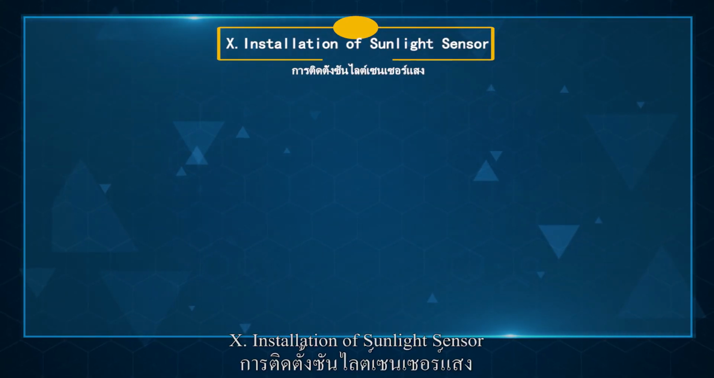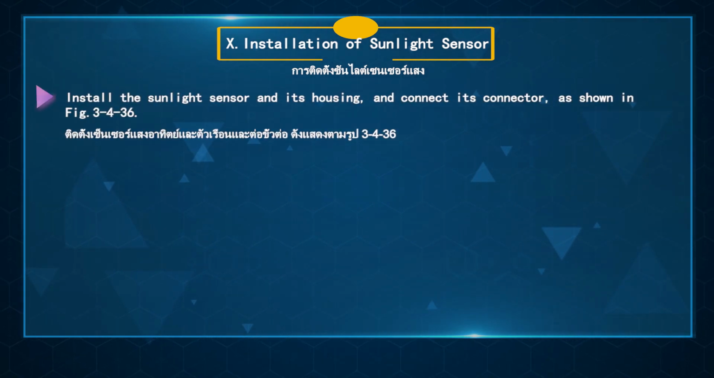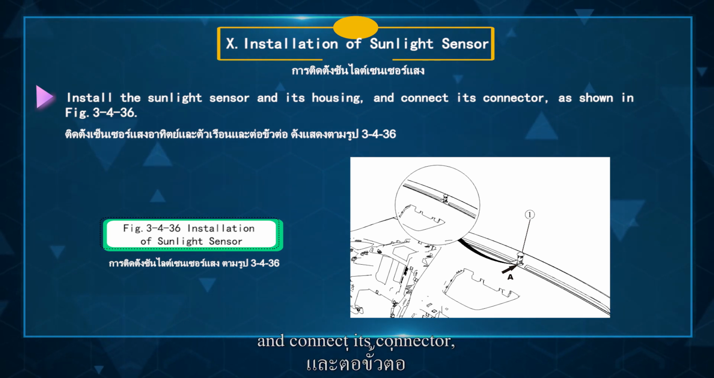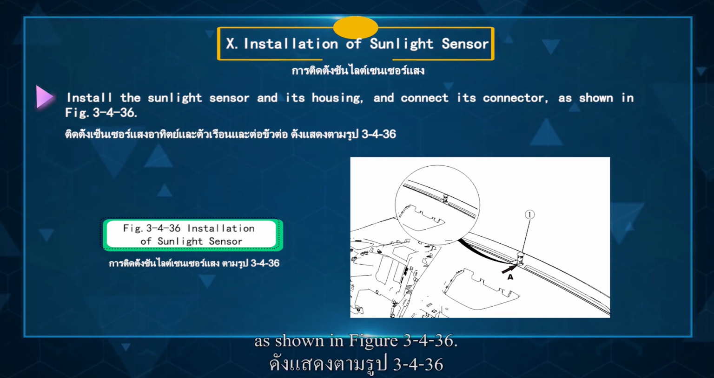10. Installation of sunlight sensor. Install the sunlight sensor and its housing, and connect its connector, as shown in Figure 3.2.4.36.